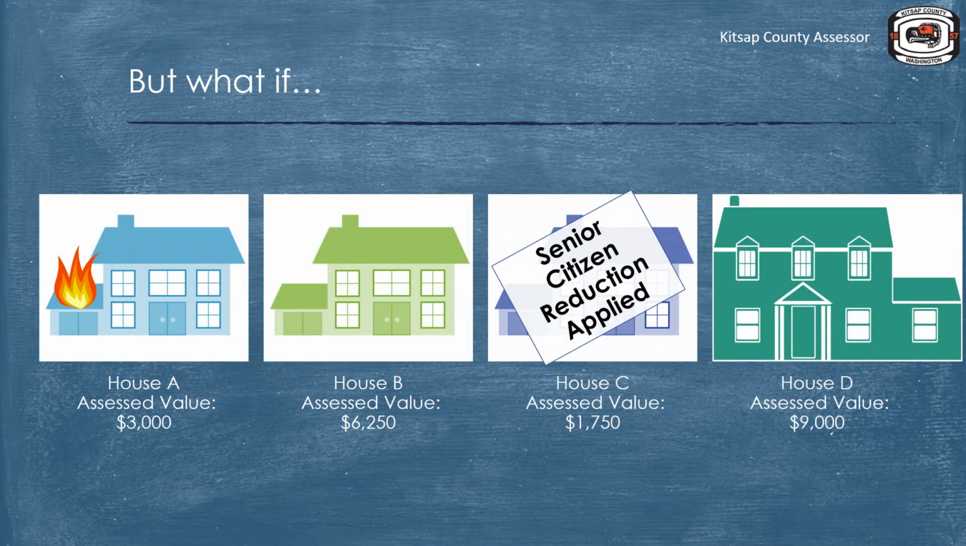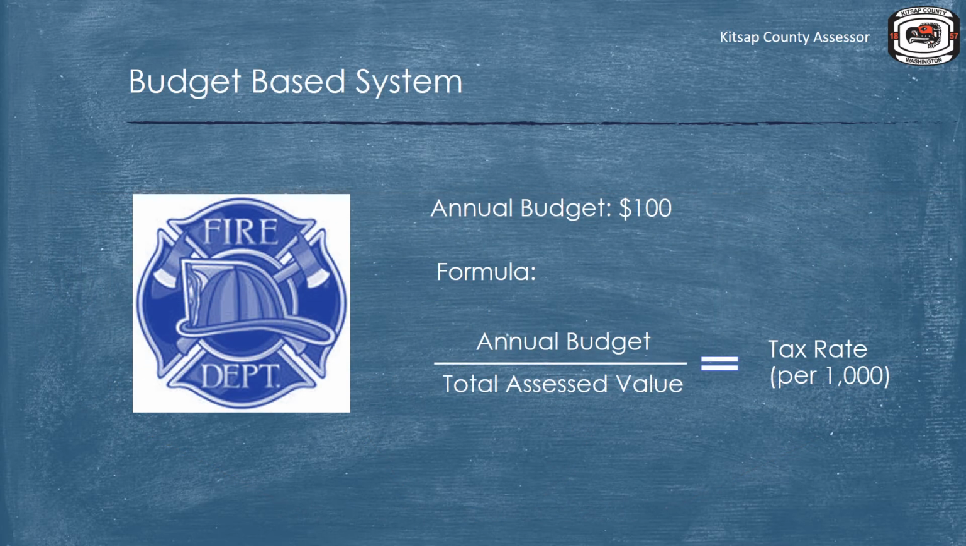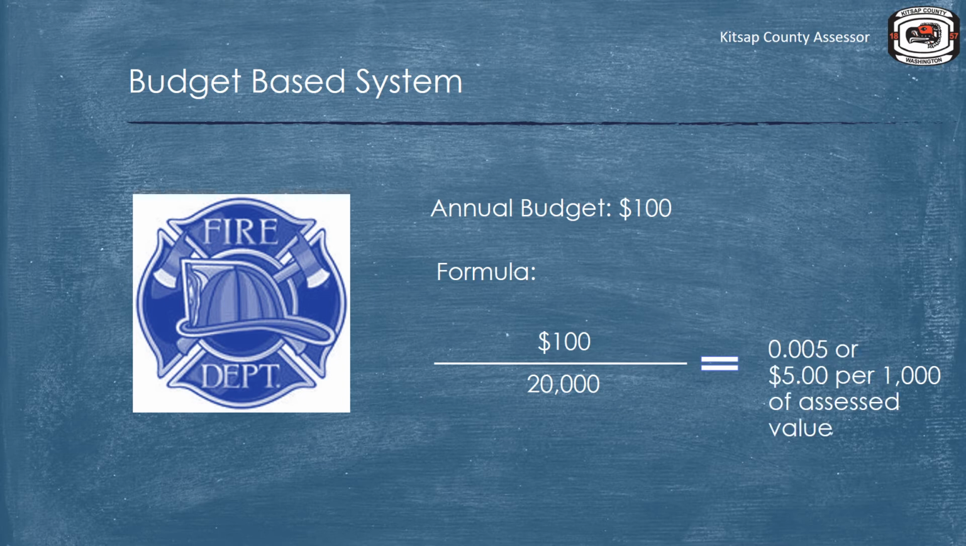In our more real-world scenario of Pleasantville, we can see that the total assessed value is $20,000. So let's do the calculation. The fire district's budget is still $100, and the total assessed value is $20,000. This results in a tax rate of 0.005, or $5 per thousand of assessed value.